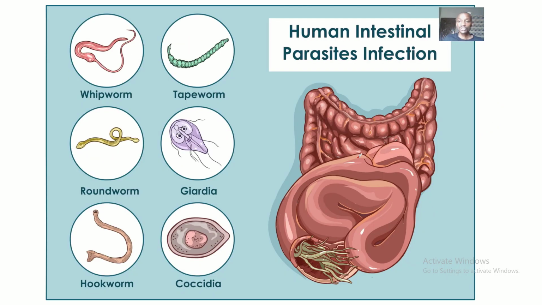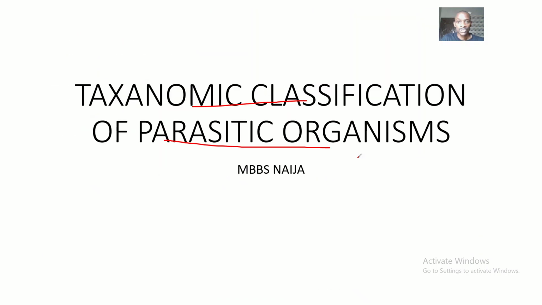So just on the last slide now, you guys could see different parasites that can infect the gastrointestinal system. But apart from the gastrointestinal system, parasites can infect human beings in several other places, so we'll be going deep on it when we start talking about the types of diseases that can be caused by parasites. Okay, guys, this is it, and this is a classification of parasites based on taxonomy.